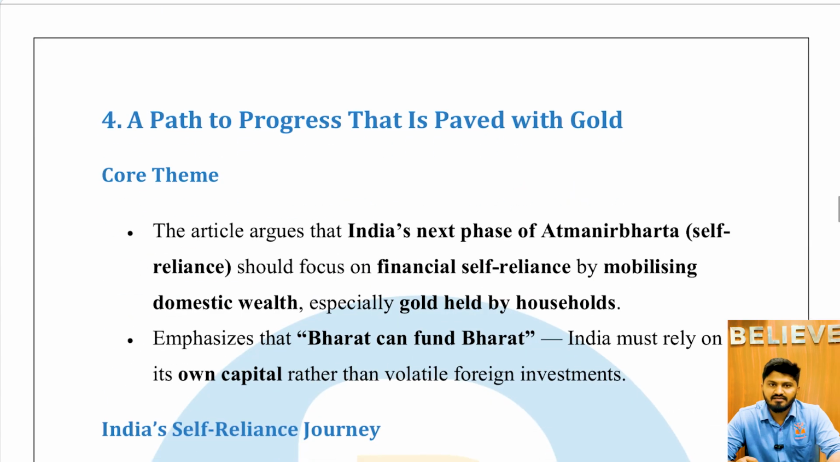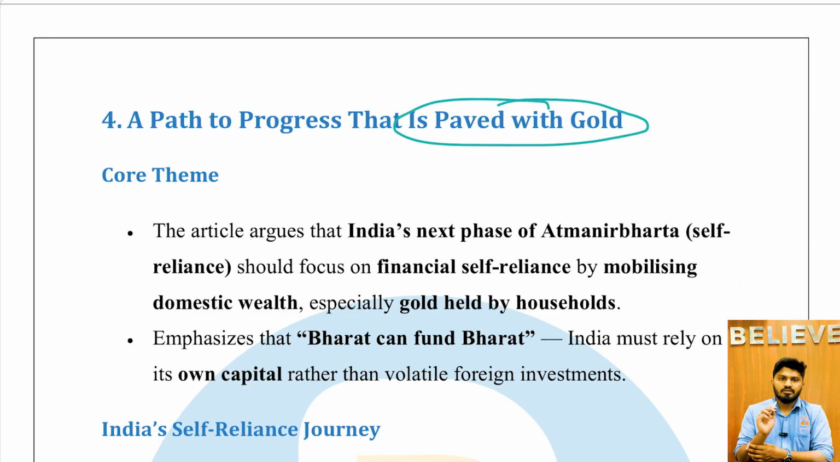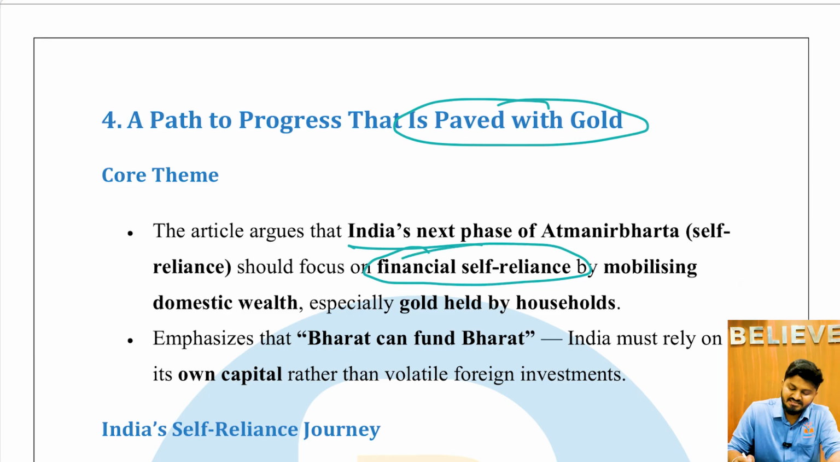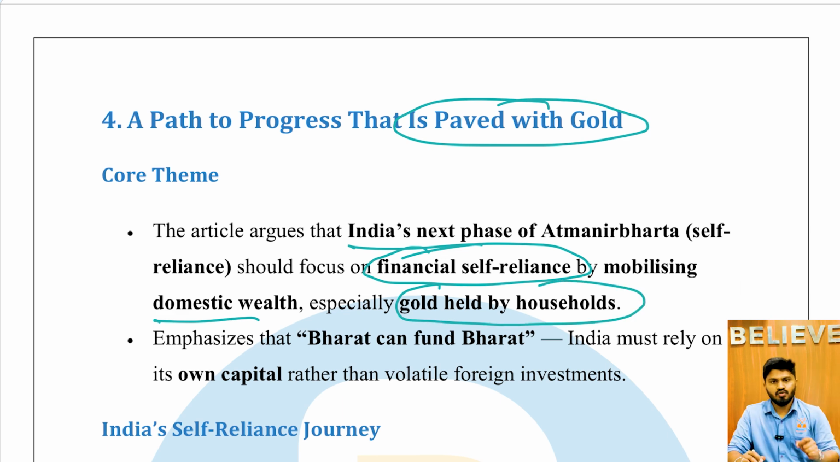Next, the fourth article is from the editorial of The Hindu, which talks about a path to progress that is paved with gold. The core theme of the editorial is that India's next phase of Atmanirbharta, that is self-reliance, should focus on financial self-reliance by mobilizing domestic wealth, especially the gold held by households.